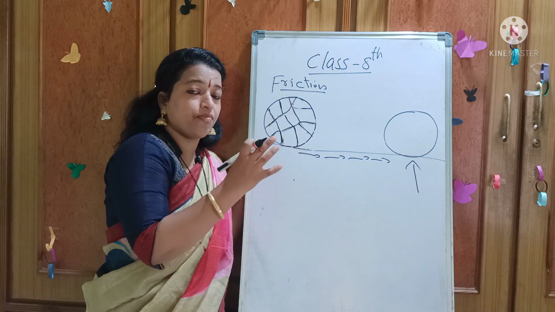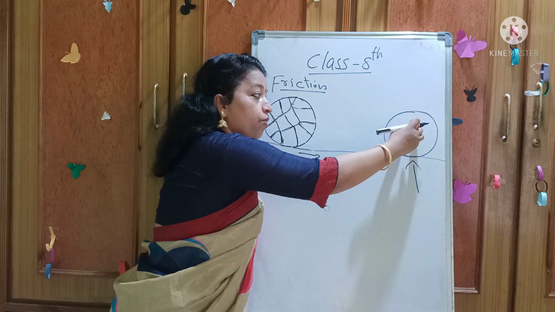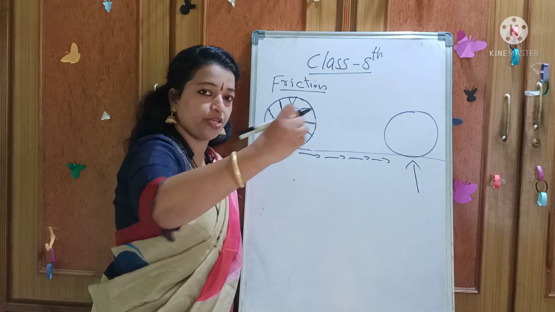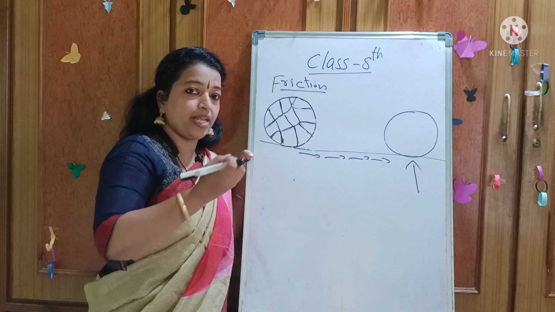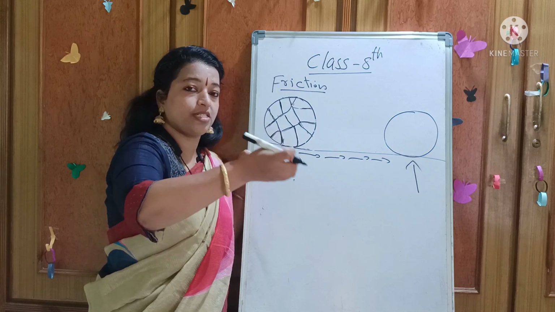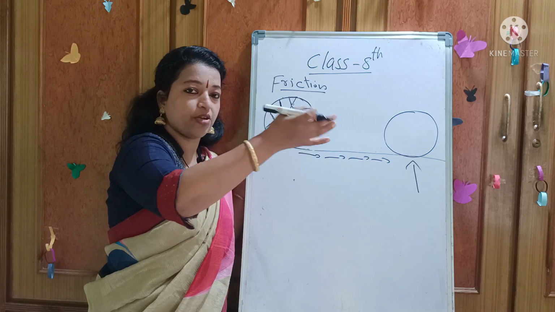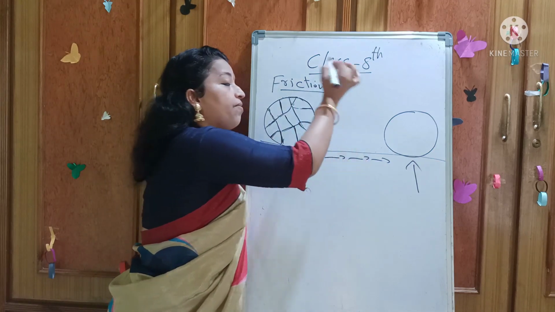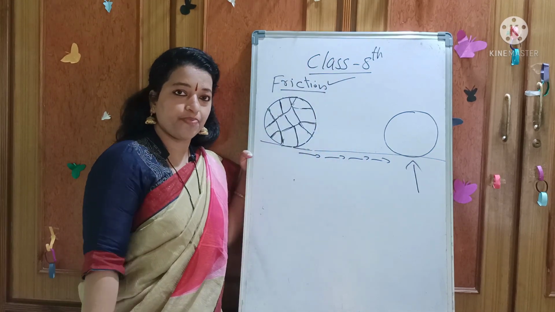So what is that force which opposes the motion of an object? When an object is in motion, some force is experienced which opposes the motion of that object. That force we call frictional force.